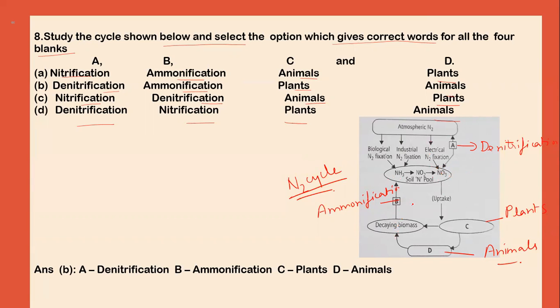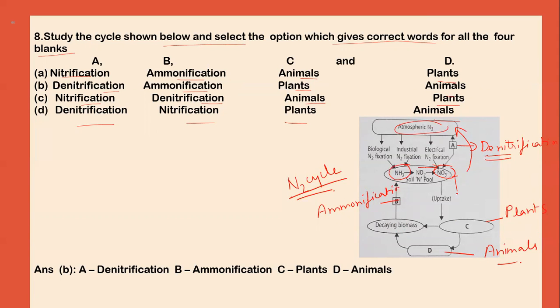Here B represents ammonification, that is, the biomass is converted into ammonia, and ammonia is further converted into nitrate. Now this nitrate is further converted to atmospheric nitrogen. This conversion of nitrate to atmospheric nitrogen is known as denitrification.